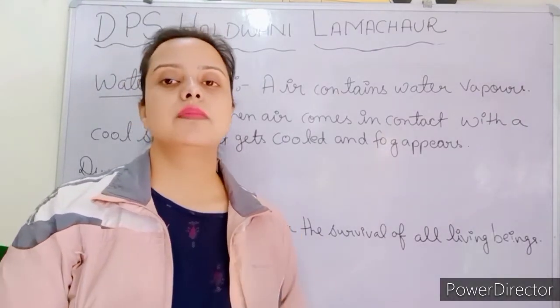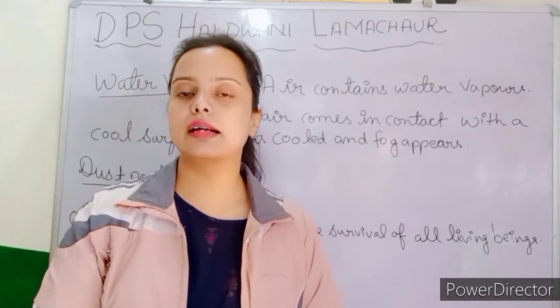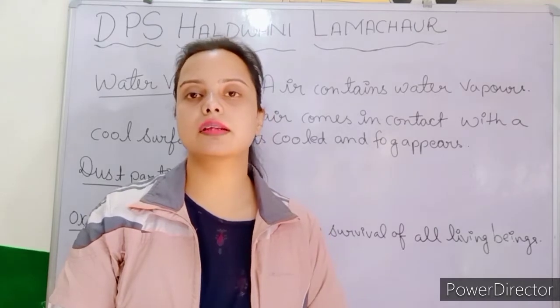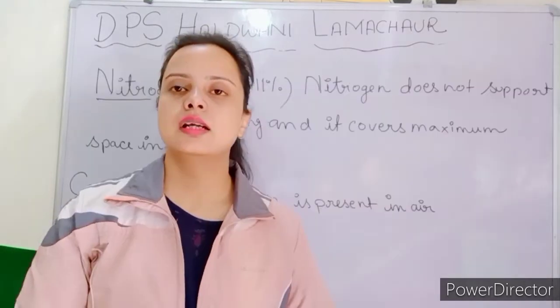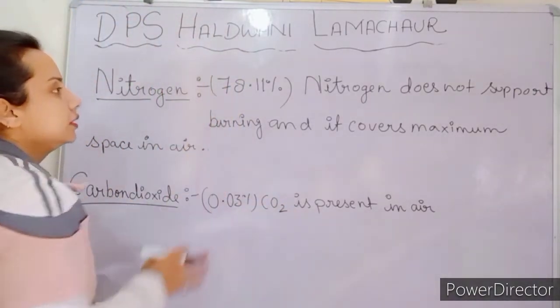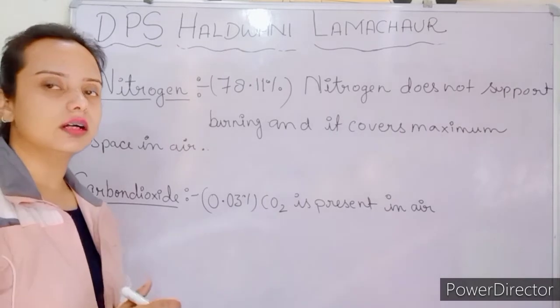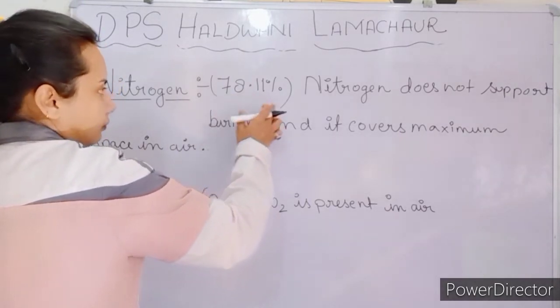Now there are some more components, nitrogen and carbon dioxide, so let's discuss them also. Students, the next one is nitrogen. Nitrogen covers the maximum part of the air, almost 78.11%.